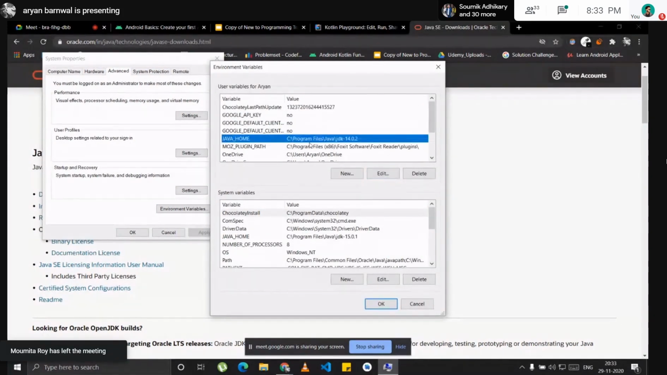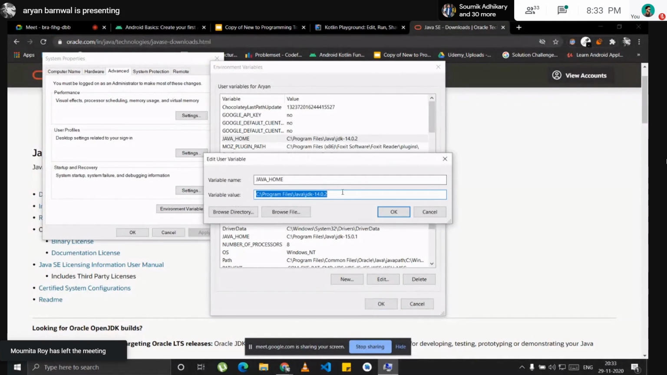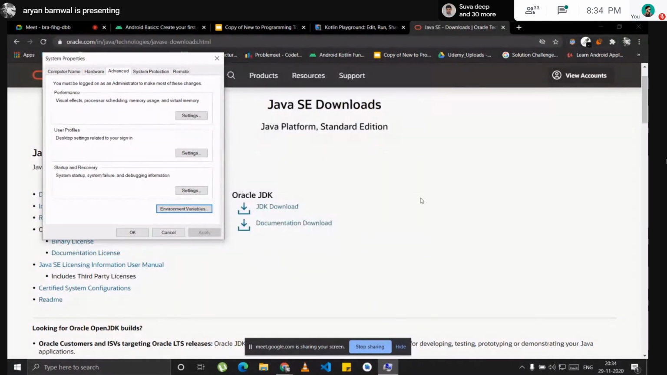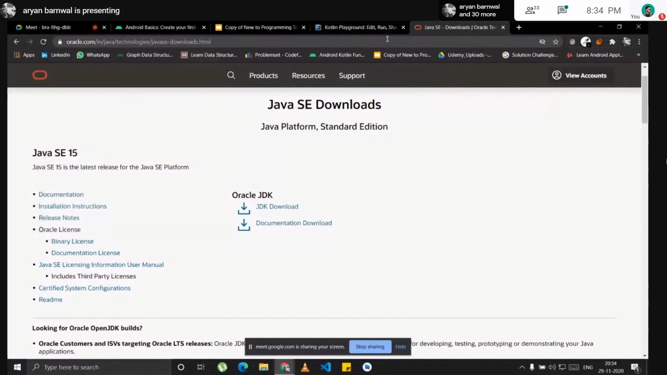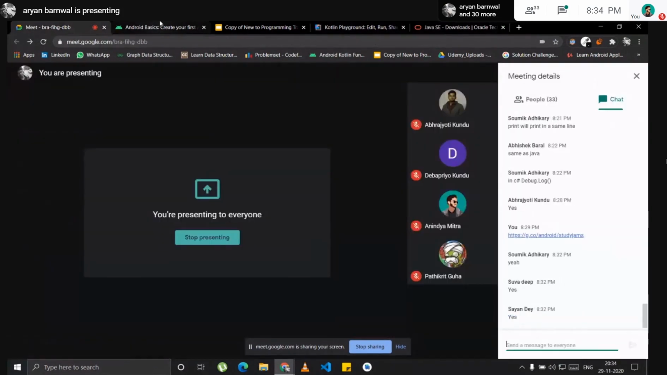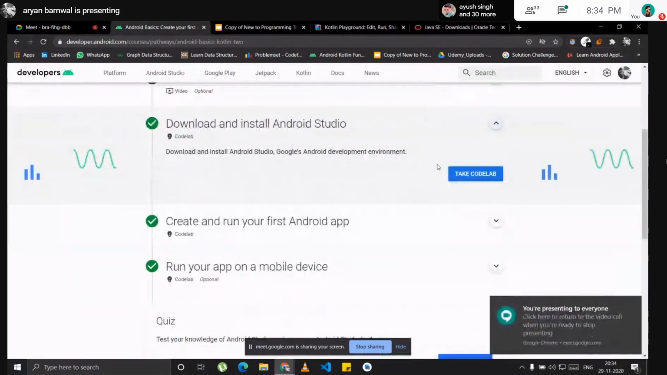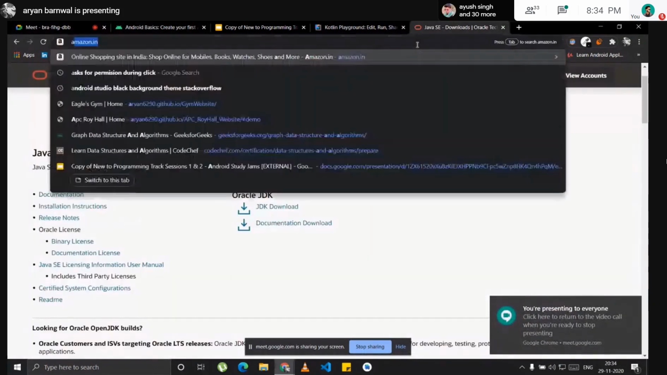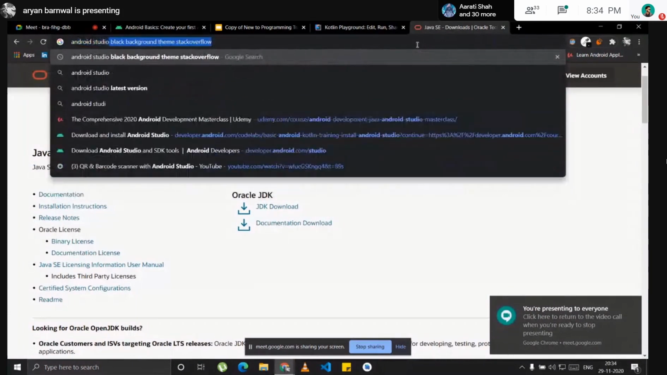Java home. So you will just go to your path where you have installed the Java. Just copy this whole thing and paste here and click OK and OK. So you can use Java everywhere without opening the directory where it's installed. Okay, so that's how we install Android Studio. And then you have to install Android Studio by going to Android Studio, Windows.